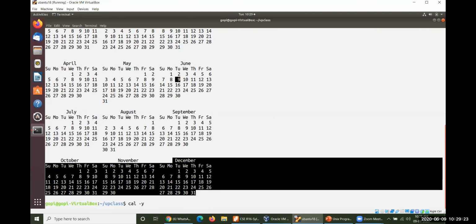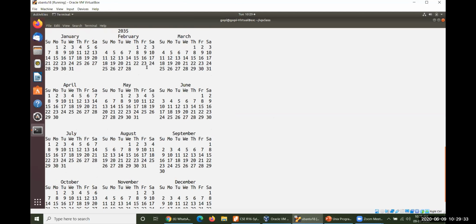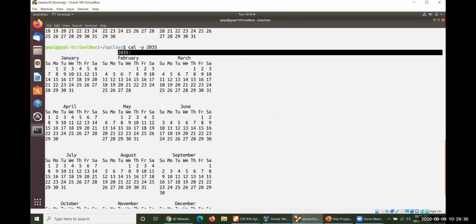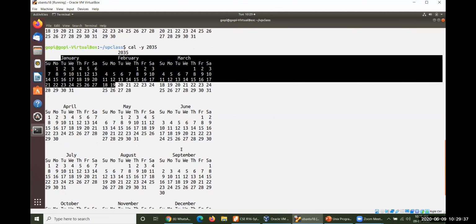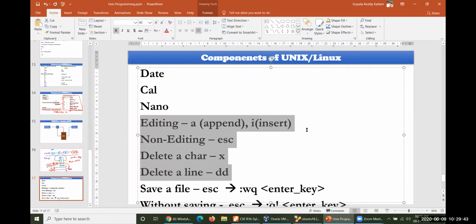If you want to display some other year, like 2035, yes, it could be displayed. Go ahead and look at 2035. Yes, the year is 2035, and whatever year you are expected to display, you must go ahead and display that particular year here.